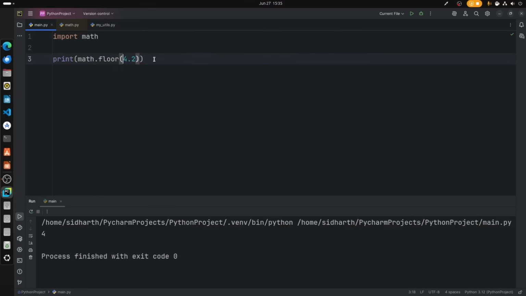Let's say you want to truncate the decimals. In that case you can just go ahead and type trunc. Now we are truncating the value, so if I'm just printing the output, we get 4.